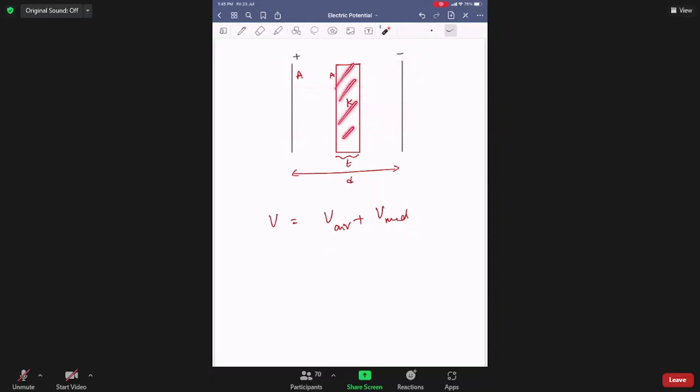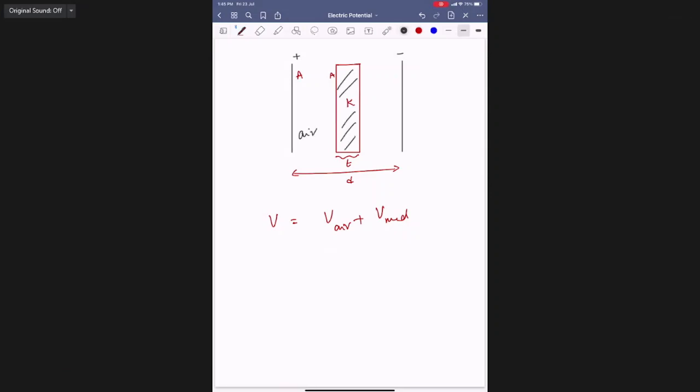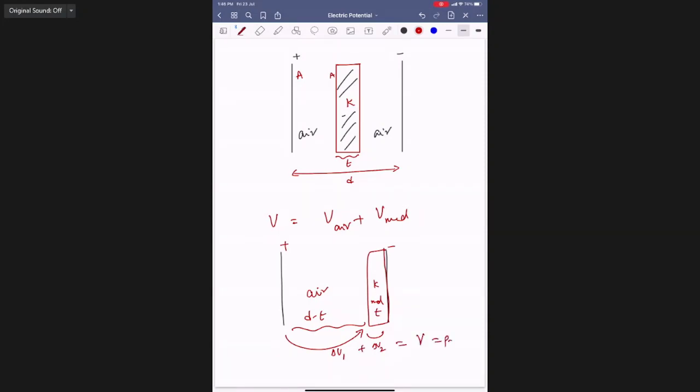Now some medium is there. You are allowing some medium. This is a different medium. This is air medium, this is also air, but here is some different medium. Then I can rewrite it for my convenience, pushing the dielectric to the right or left. This is K medium of thickness T, and the remaining D minus T is air medium. This is minus, this is plus. Then potential difference delta V1 plus delta V2 together is the total potential difference.